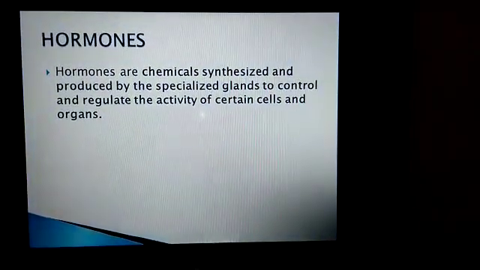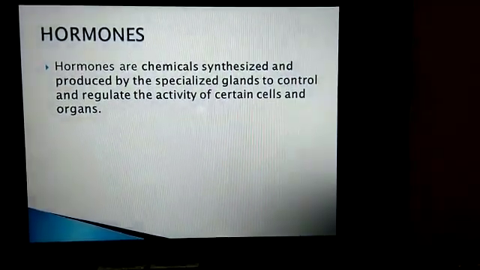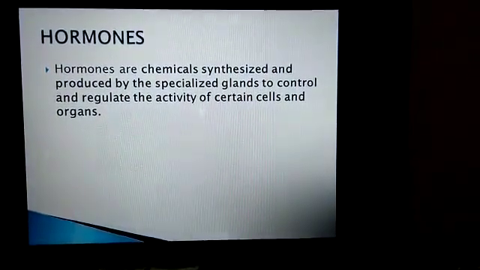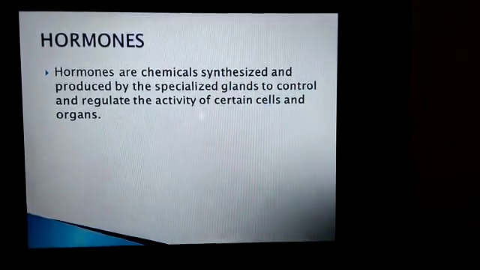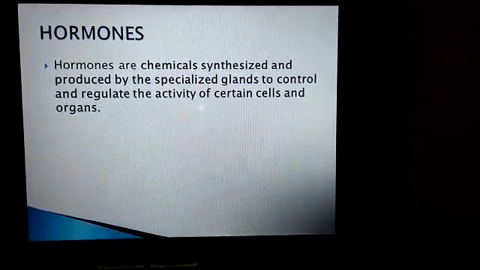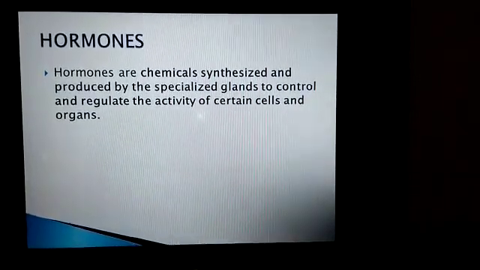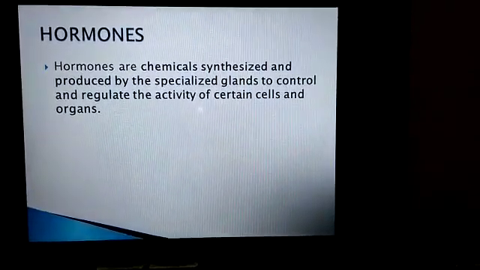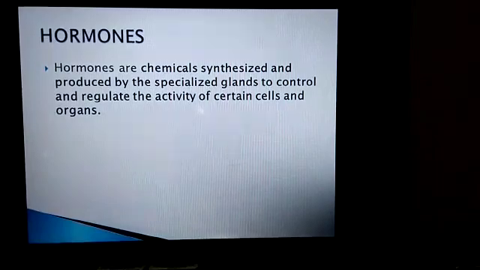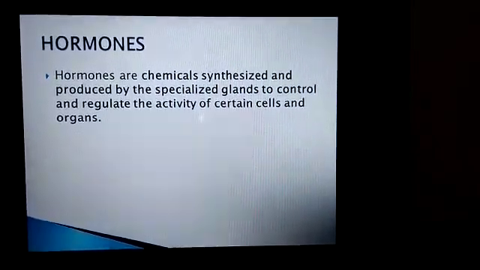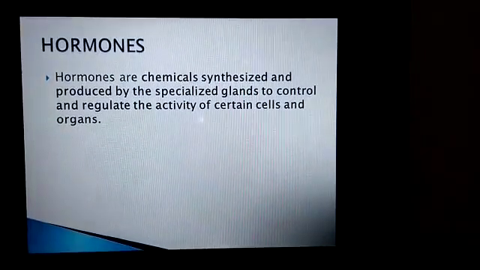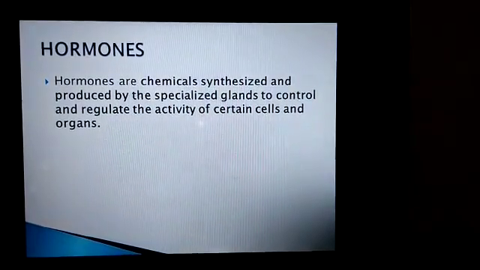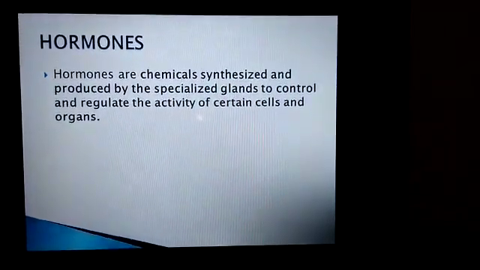Now the hormones. Hormones are chemicals synthesized and produced by the specialized glands to control and regulate the activity of certain cells and organs. And these hormones are being secreted by endocrine glands. And these are secreted in very small quantities, but these are very vital and carried to all parts of the body. Each hormone has a specific function and its effect is produced in one or more specific parts only.